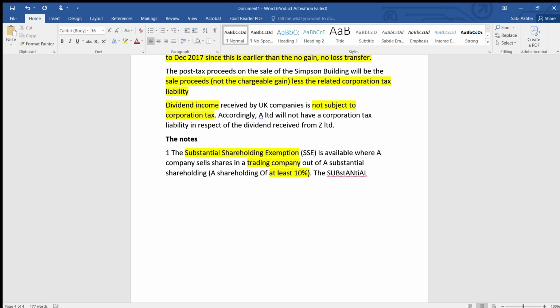So the substantial shareholding must have been owned for a continuous period of at least 12 months in the 6 years prior to the sale.